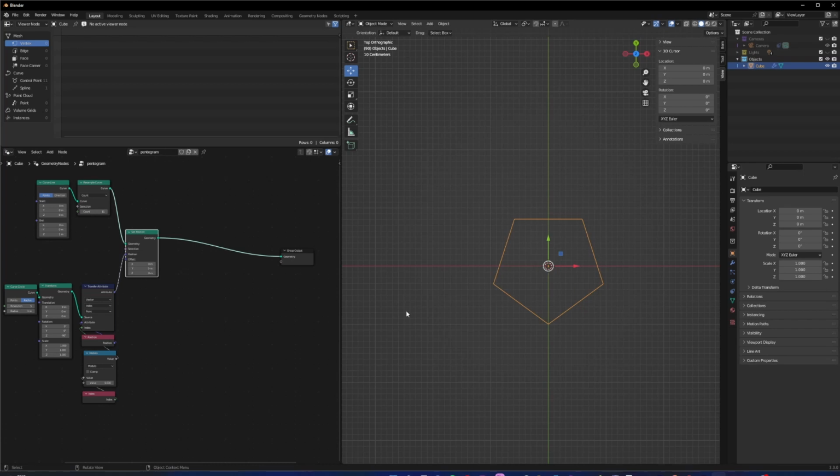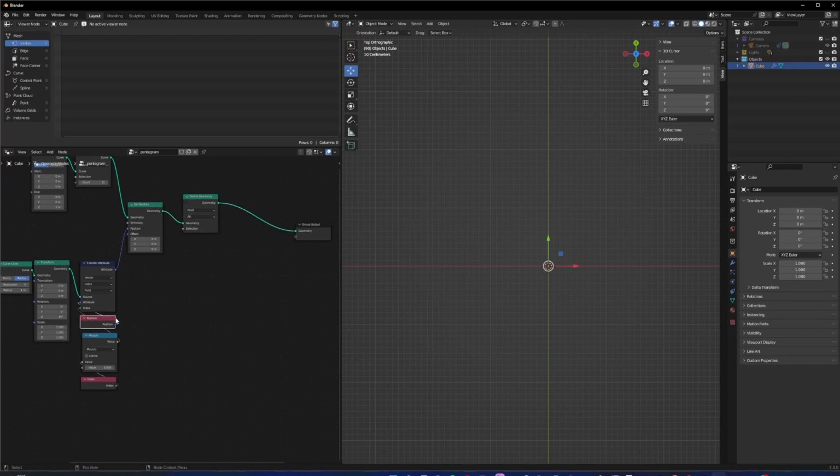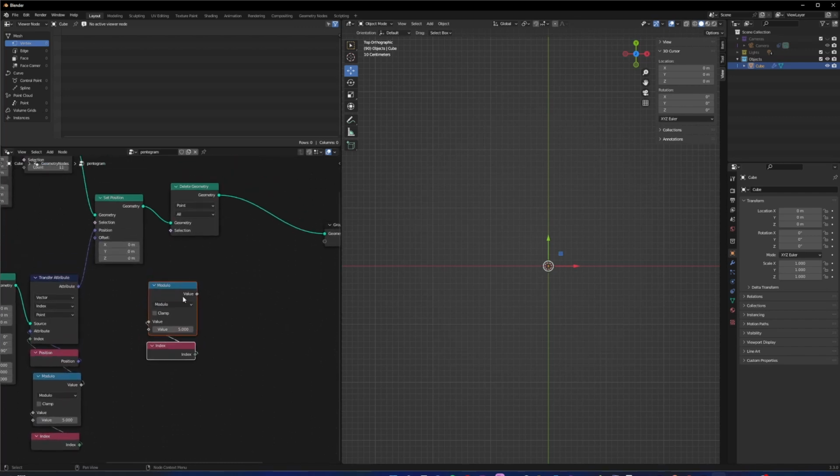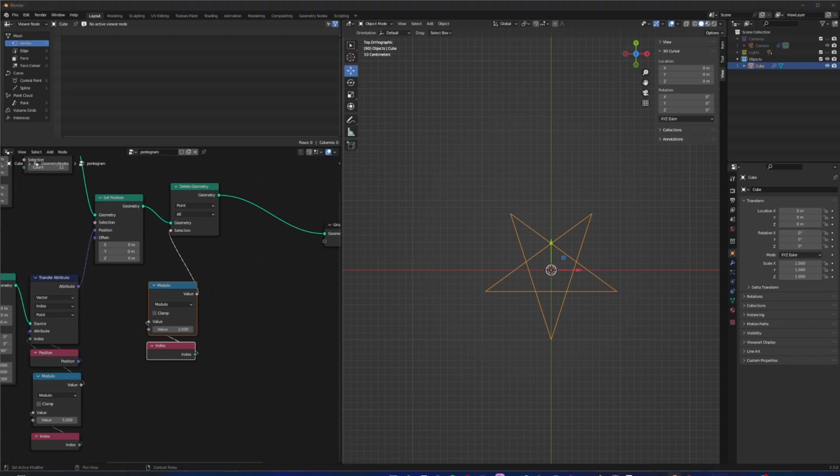Now we're going to delete every other point. To do that, we need a delete geometry node, and we're going to do this, duplicate. We have to select every other point to delete. So here we go. Selection. And there we have a pentagram.